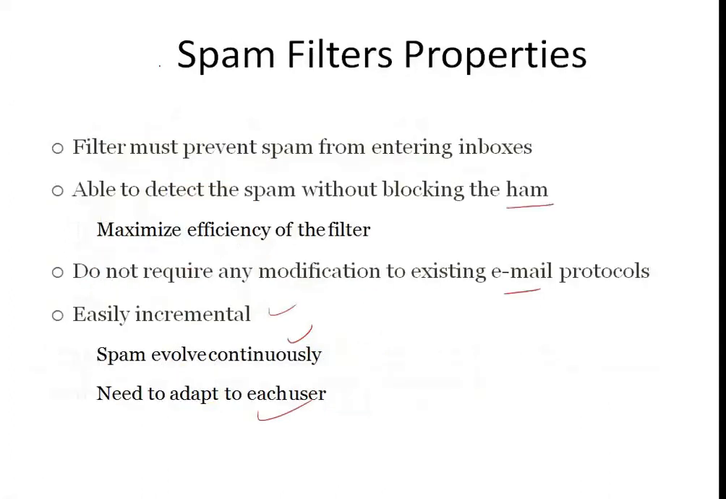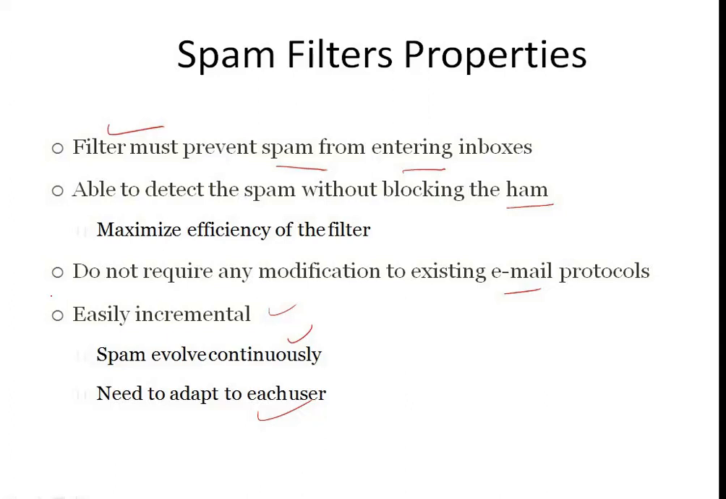And coming to spam filters, the spam filter properties. What are the properties of a spam filter? That is, how to detect whether the given mail is spam or not. We have different types of spam filters, and the properties required for those filters are these. The filter must prevent spam from entering the inbox. That is, we need to avoid spam mails in the inbox. They should not come into the inboxes. They should stay in the spam box only.